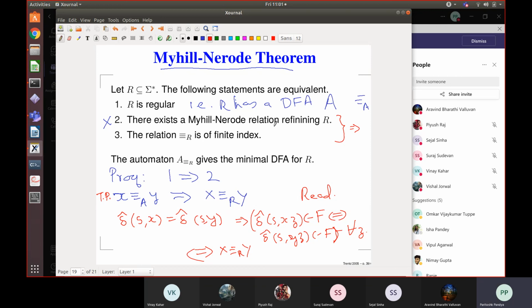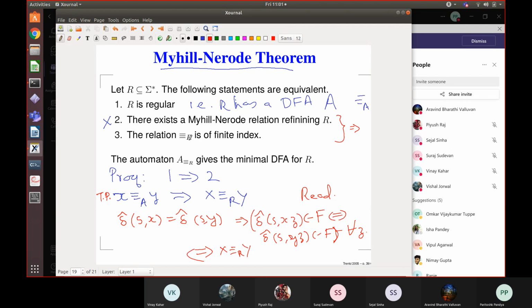It also relates to a certain part of mathematics called semigroup theory. But all that is not necessary. We just need to see that this gives us a different test for checking whether a language is regular or not, and it gives us a way of finding the minimal DFA.